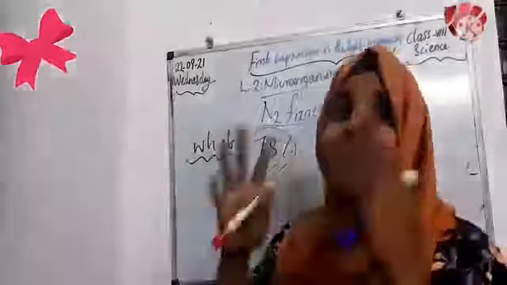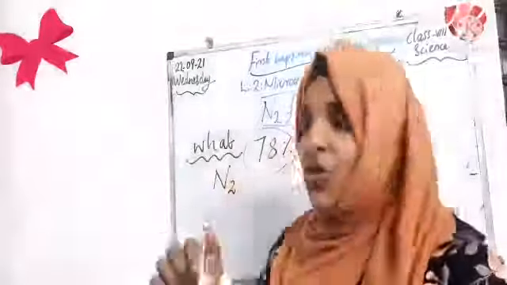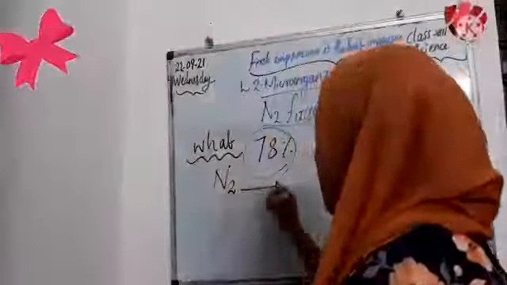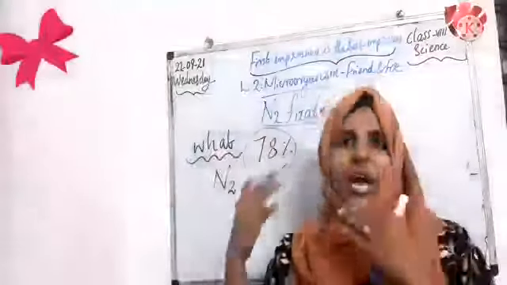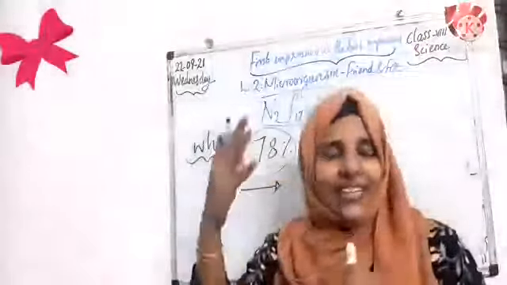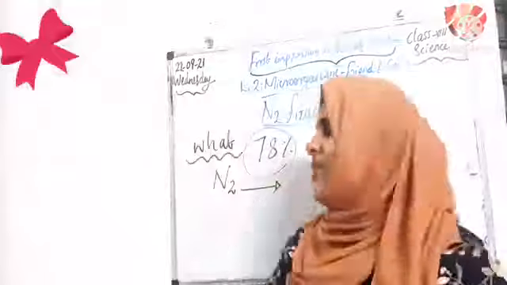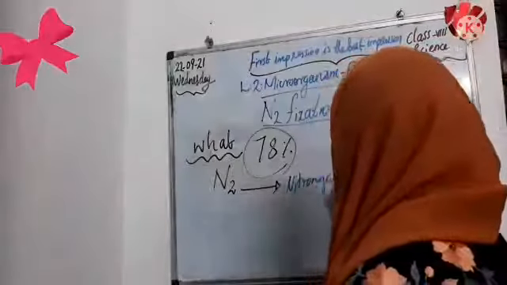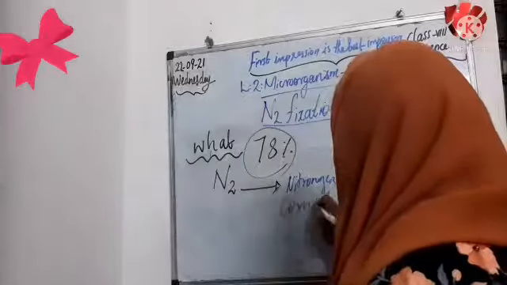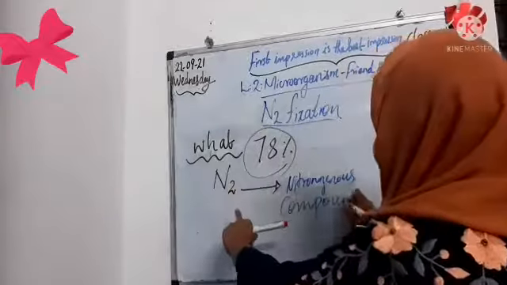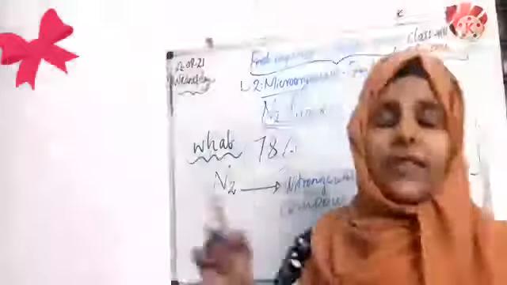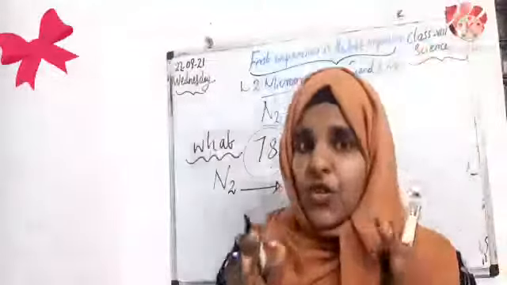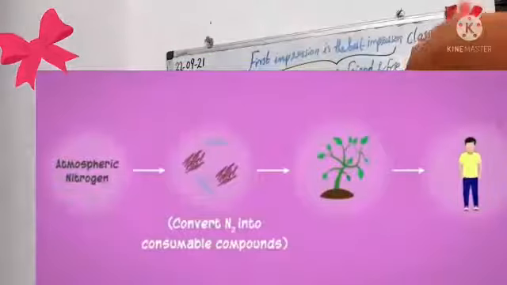That is the conversion of nitrogen into different nitrogenous compounds like nitrate, ammonia and so on. You will learn that in the next class, but you should understand that different nitrogenous compounds are made from nitrogen gas. That conversion of nitrogen into nitrogenous compounds, that process we call nitrogen fixation.